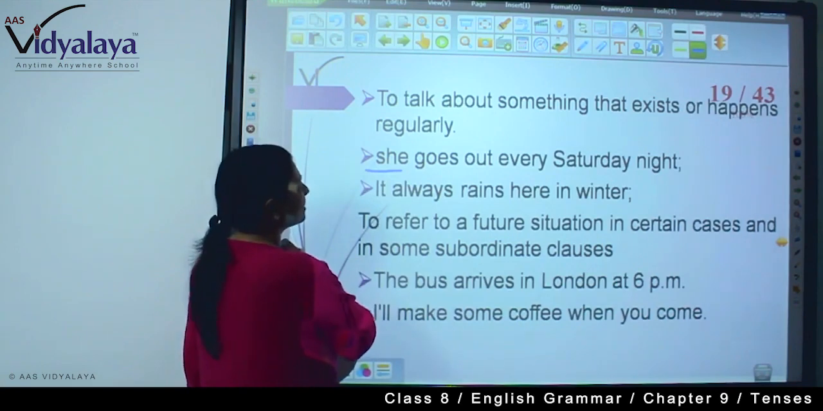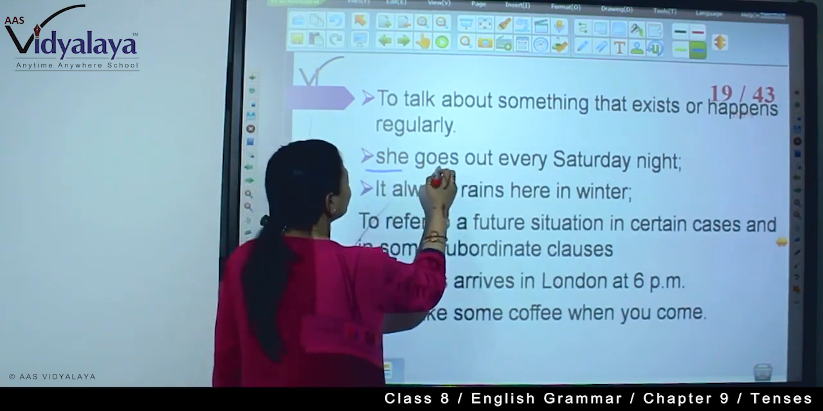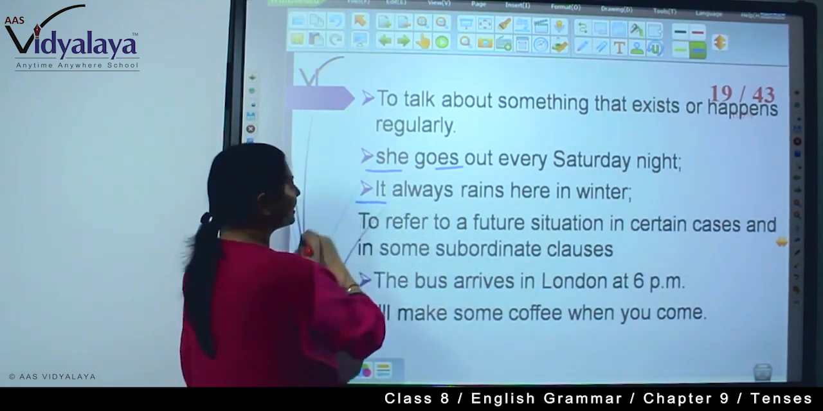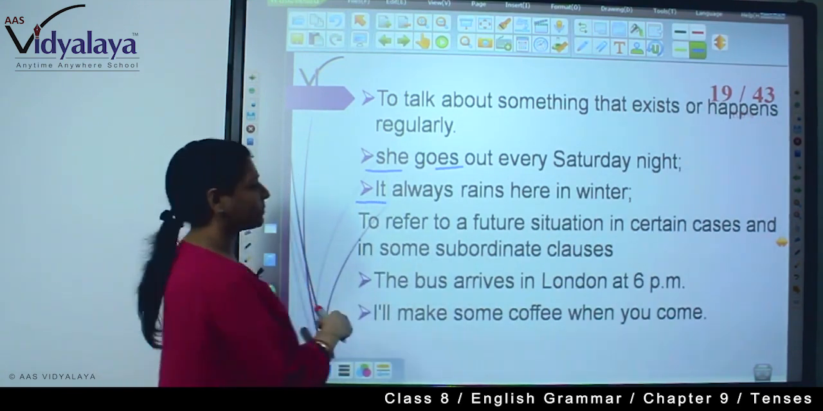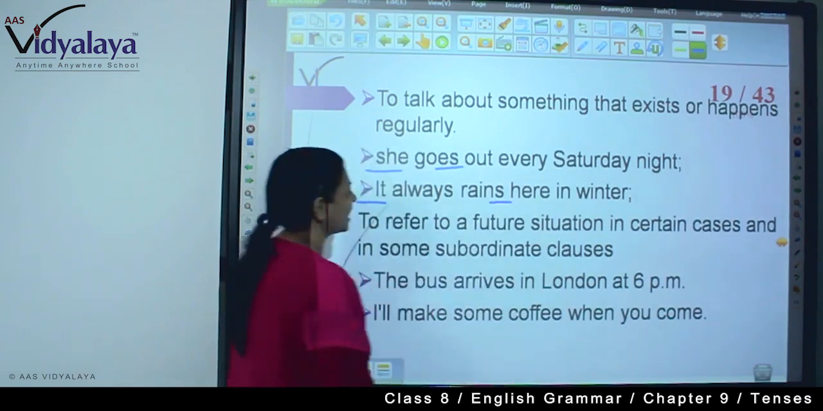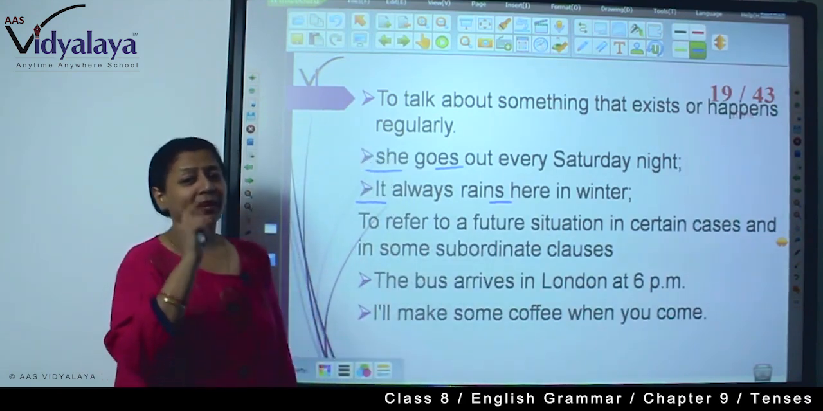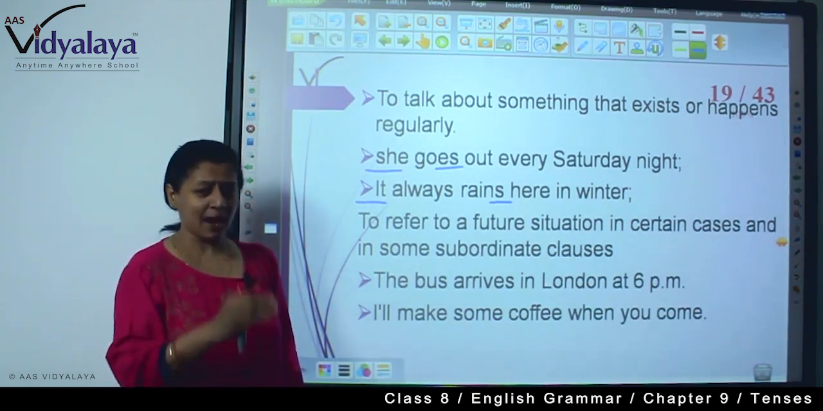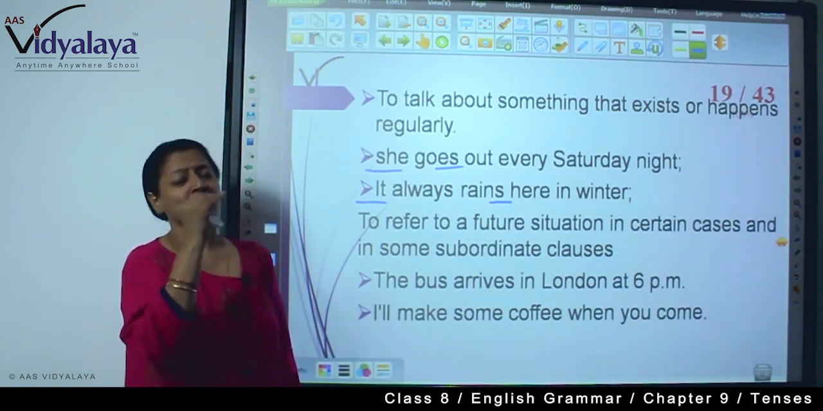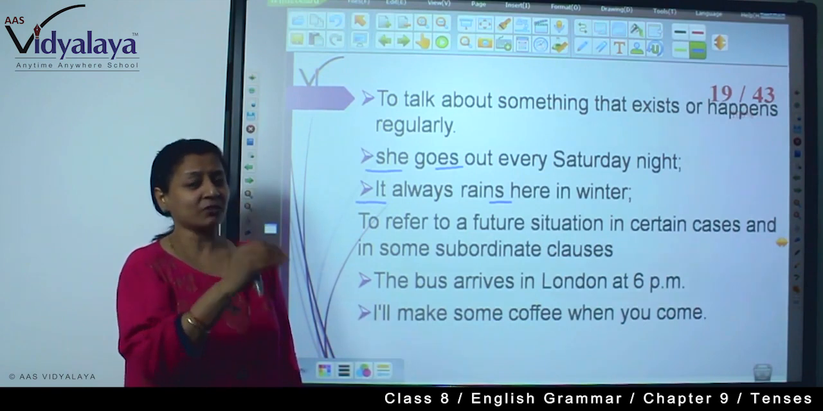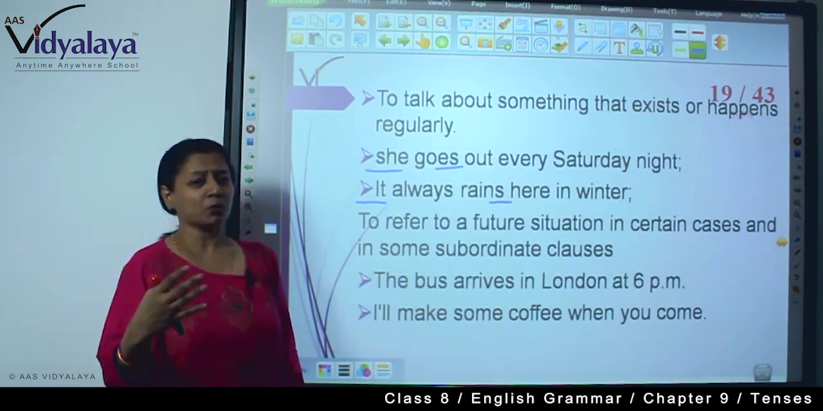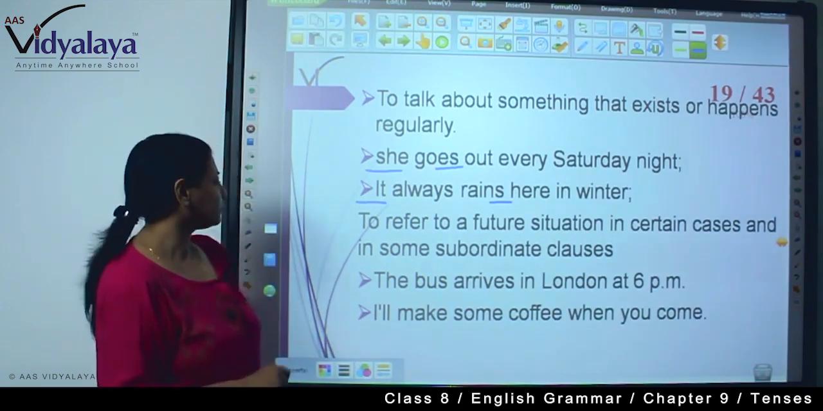See here, she is a third person, so with go we have used ES, and it is also a third person, so here with rain we have used S. So in simple present only, you will have to be very careful about adding S or ES with third person singular, because with the plural it is always the root verb.